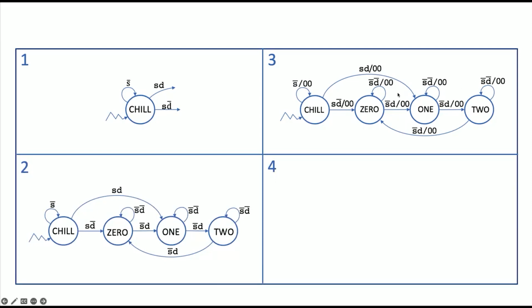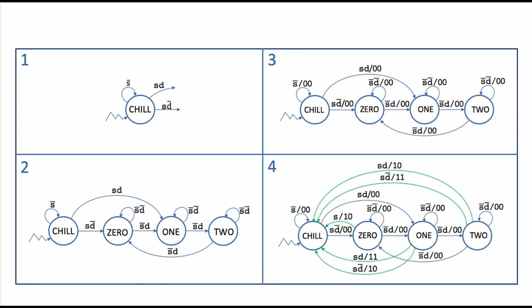So now we're going to look at the final arcs. These are the arcs when we hit the end of a message. And this is a little bit complicated because it depends on what state we were in. All right, so let's start with 0.